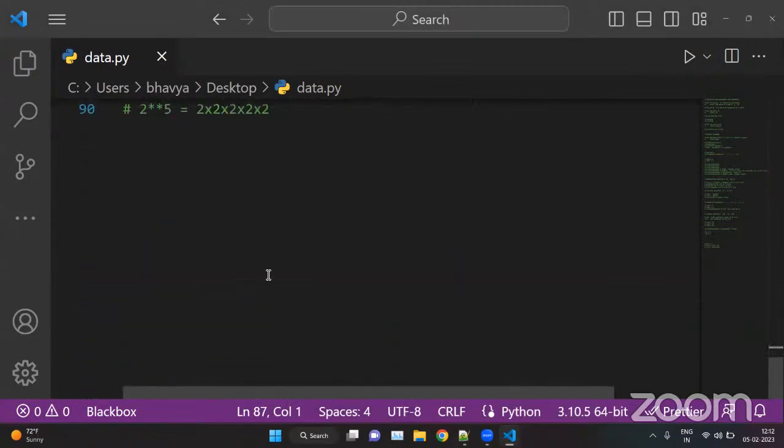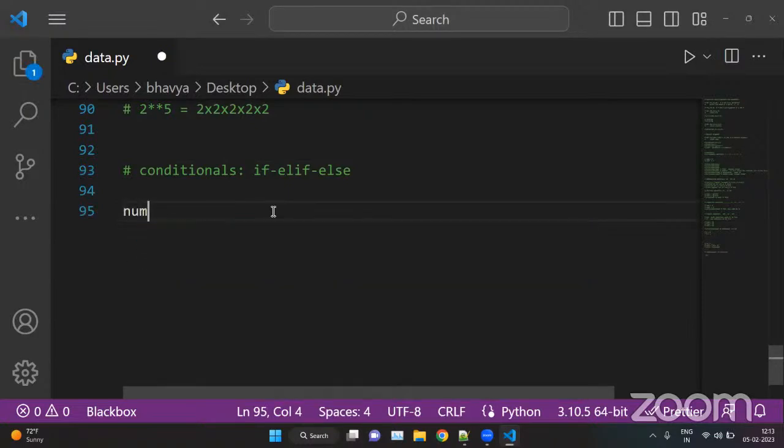Now we can move to conditionals. In conditionals, we have if and else.